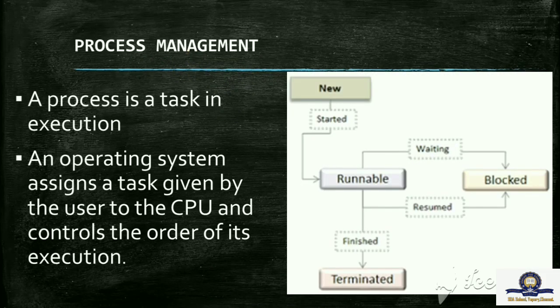Now let's see about process management. A process is a task in execution. An operating system assigns a task given by the user to the CPU and controls the order of its execution. Let's see one example. The process may be considered to be in one of two states, that is running or not running. Running means runnable, not running means blocked.